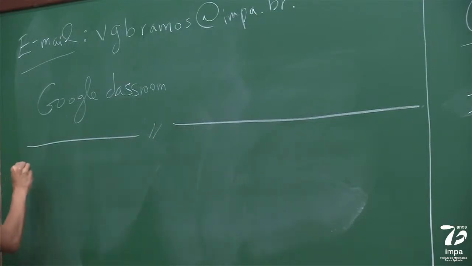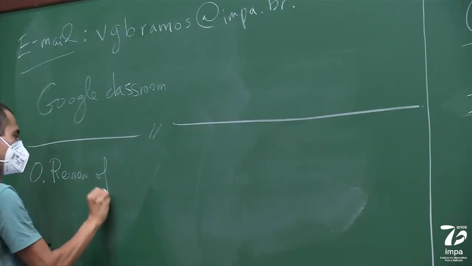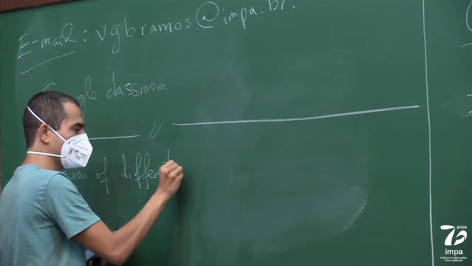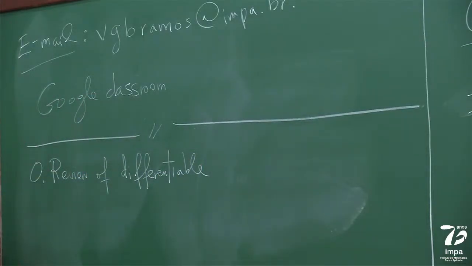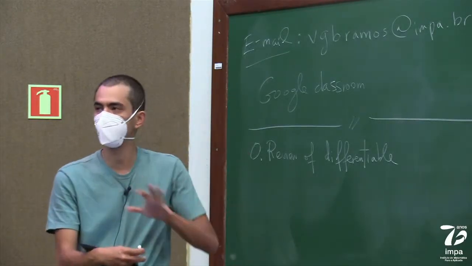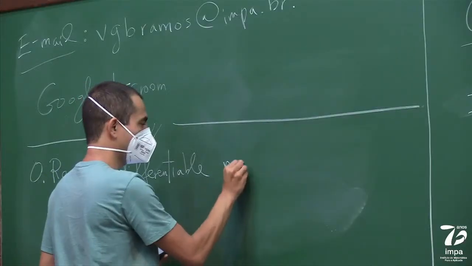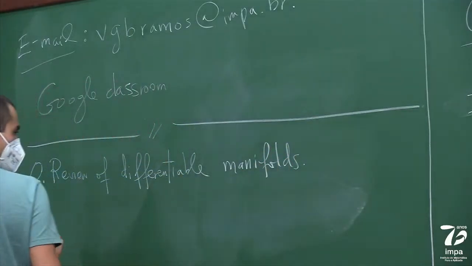Okay, so let's start with a review of differentiable manifolds. I assume that everybody is familiar with manifolds, that you've learned manifolds in a way or another. Maybe some of you learned manifolds that are just embedded into Rn or something. So I'm going to do a quick review so we're all on the same page, but I'm not going to prove everything.